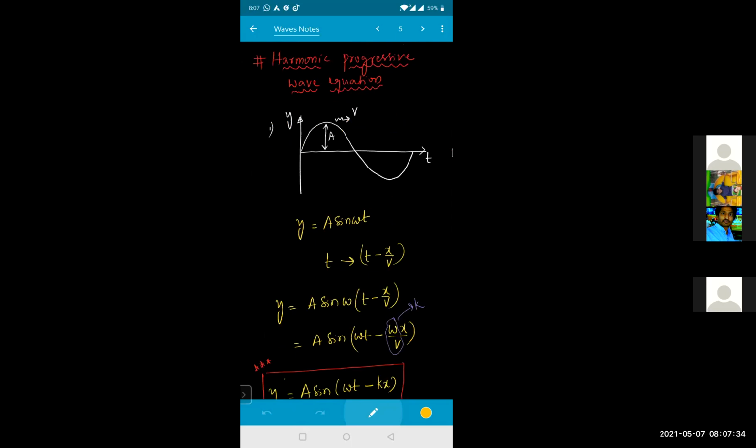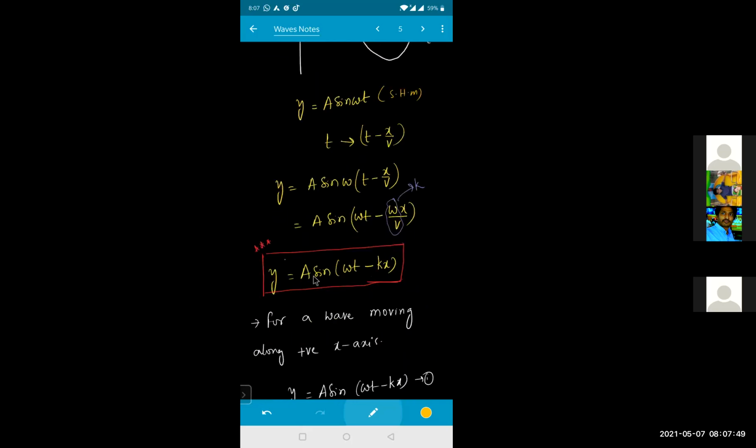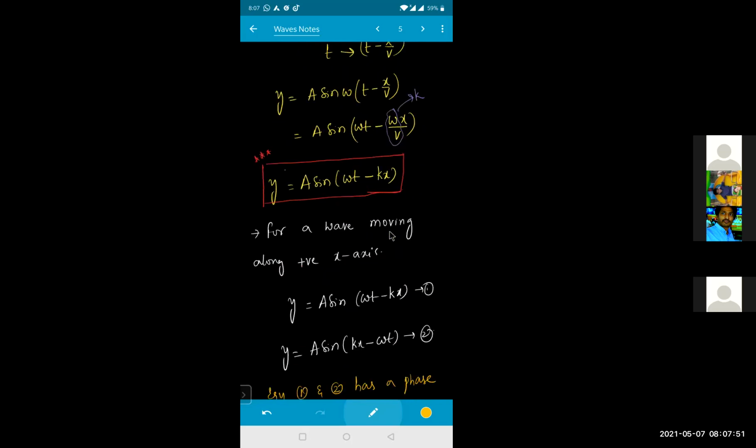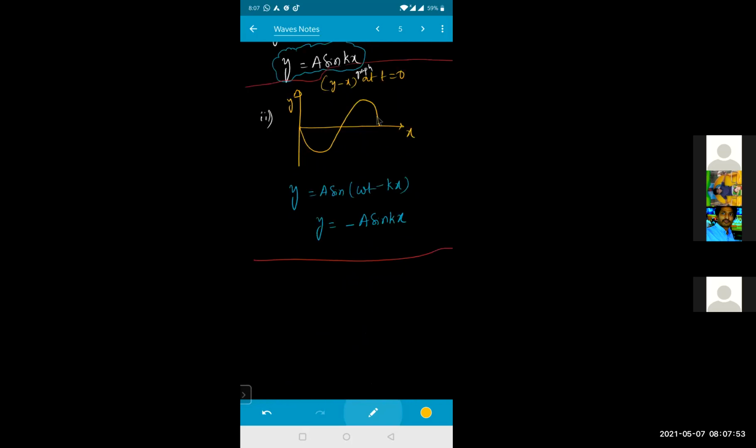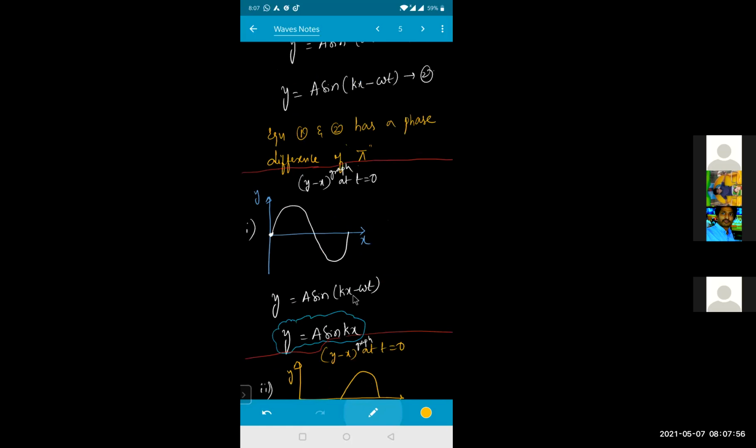They are one and the same. This one is only for the harmonic. This is your harmonic wave. If there is no kx, this will be your harmonic wave, like SHM. Down we wrote y equals a sin omega t minus kx, and here kx minus omega t. There is not much difference between them, because there is a phase difference of pi.